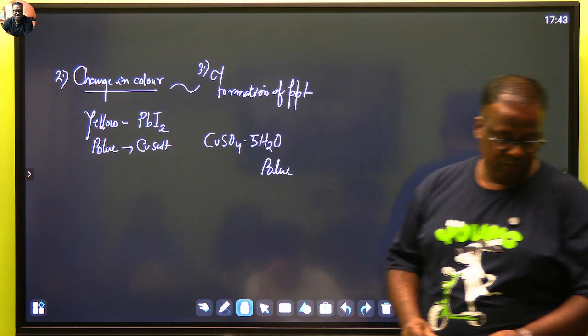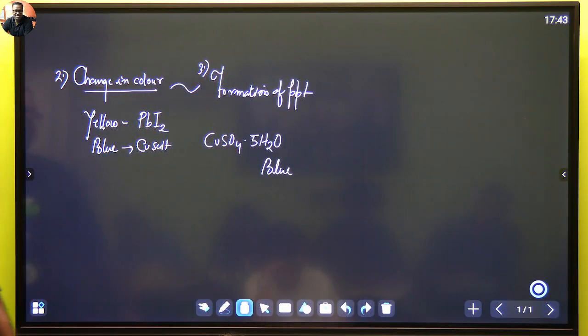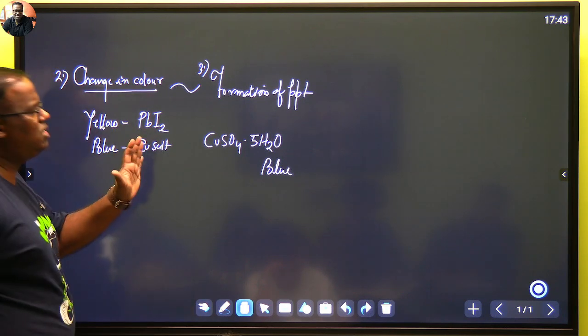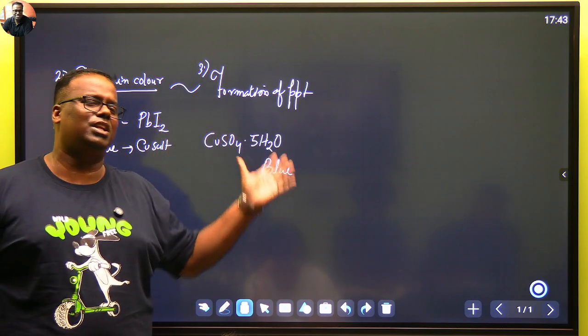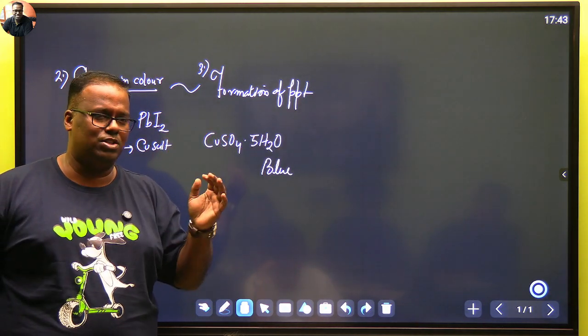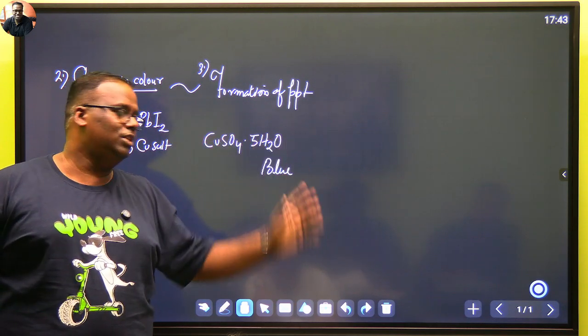Okay, that's done. Change in color, formation of precipitate. Thing is, nobody will ask you what are the features associated with it. I don't expect this year's CBSE to ask you. The question will be roaming around this particular topic.